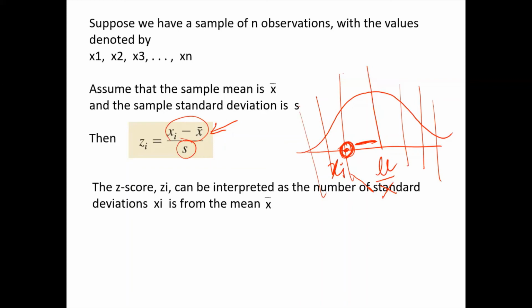Suppose it is exactly on this line, that means it is at 1 standard deviation. But suppose my xi is on this side at this location, then it will be a fractional number, something like 0.7 standard deviation. The distance is 0.7 standard deviation from the mean. So we want to calculate the number of standard deviations my data point is away from the mean value.